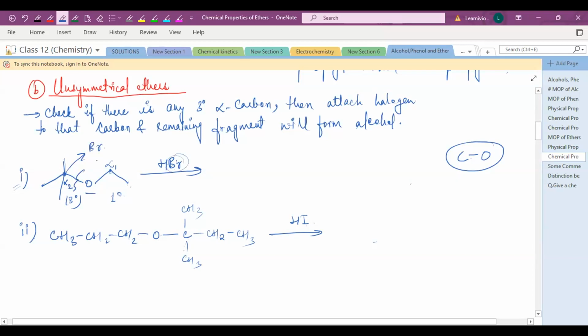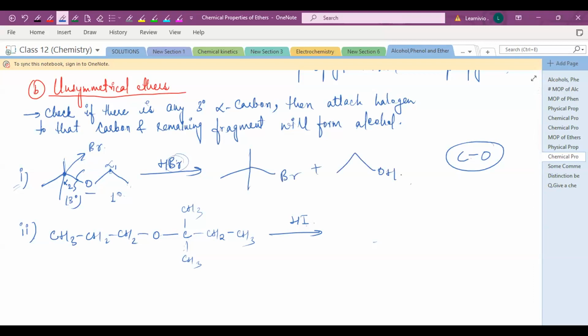Attach the halogen atom to the tertiary carbon and break this bond, and the remaining fragment will form the alcohol. So you will get bromine here plus this one. Here you will get the tertiary haloalkane.